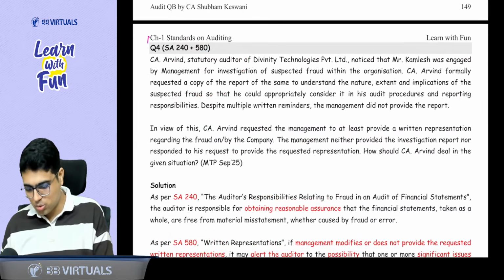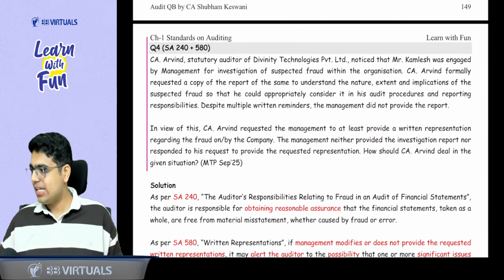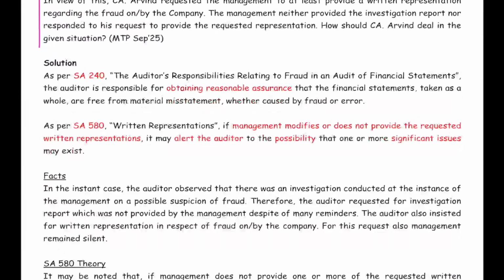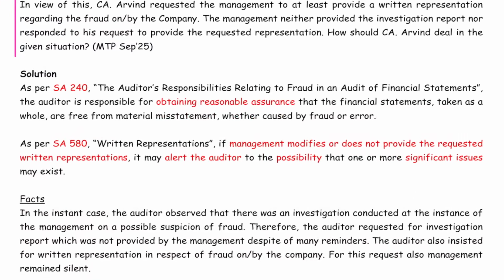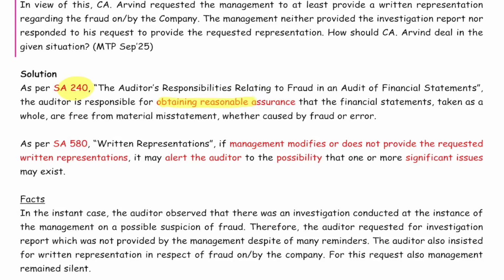See the answer to question 4. It's a very easy answer. Please focus. You just need to know the structure, what to be written in such an answer. So start your answer with SA 240 fraud. Write the basic overall objective, that we want to get reasonable assurance that financial statements are free from material misstatement due to fraud or error. As per SA 580, if you don't get a written representation, you should be alert that there can be some significant issues. So this is your introduction to the answer.